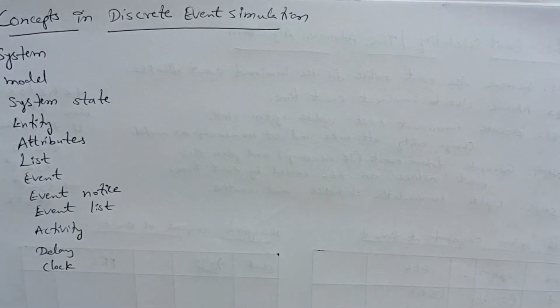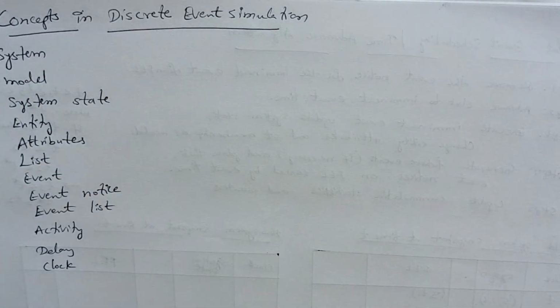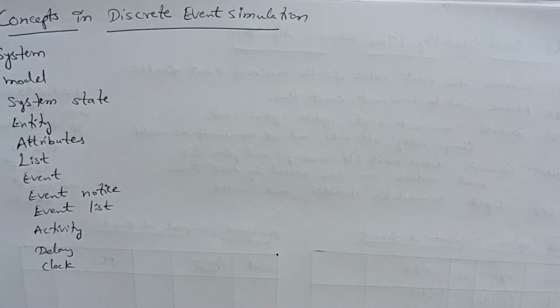What are all the concepts in discrete event simulation? First one is system. A system is nothing but a collection of entities. What is an entity? It is any object or a component.